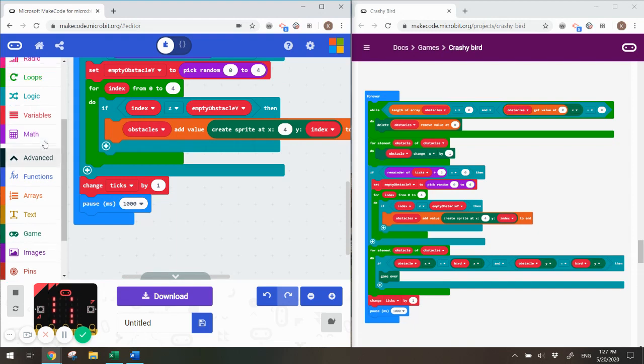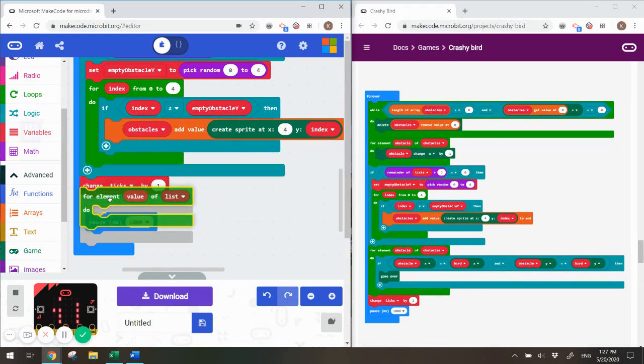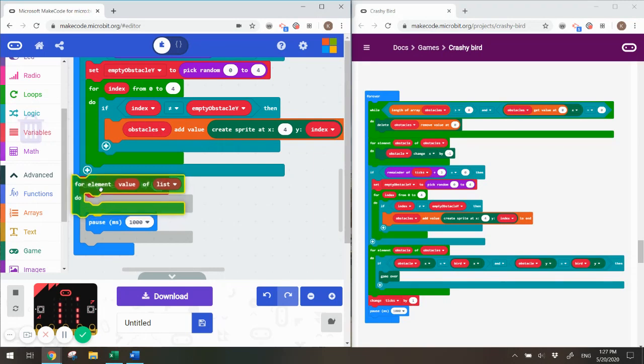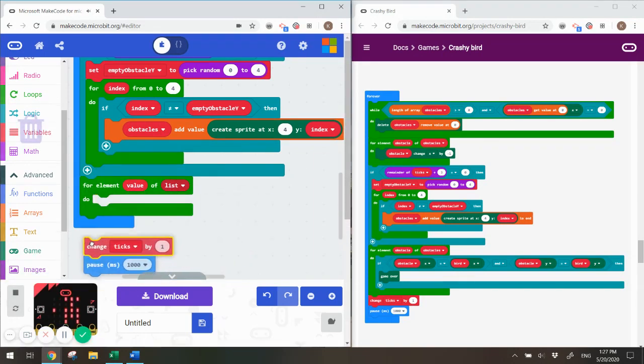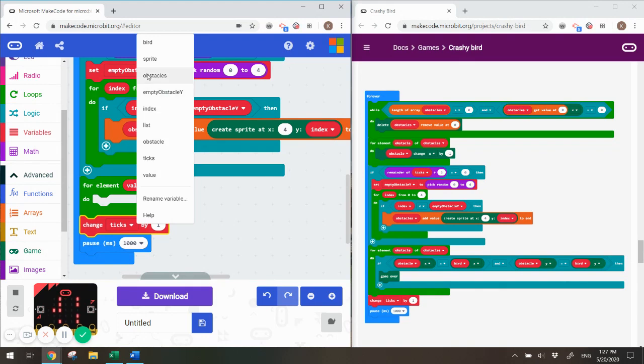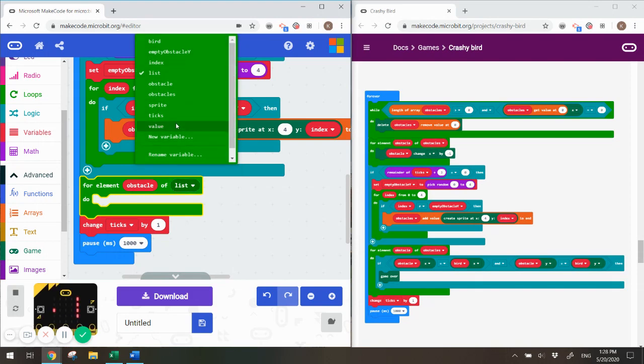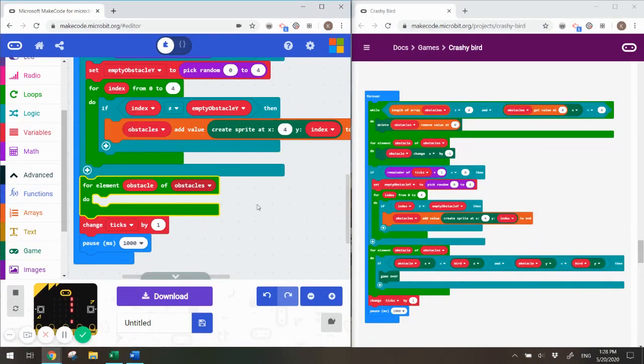In the green drawer, the loops, for element, and we want this after our logic, but we don't want our change ticks or pause inside that. Instead of value, we want this to be obstacle. And instead of list, we want it to be obstacles. And then we have if the obstacle x value is equal to the bird x value, and if the obstacle y value is equal to the bird y value, then it'll be game over.